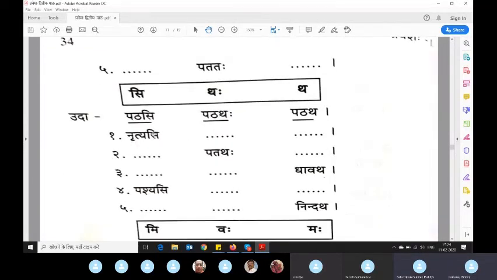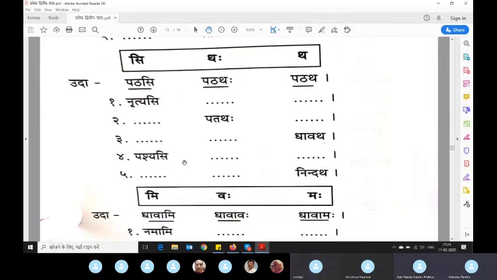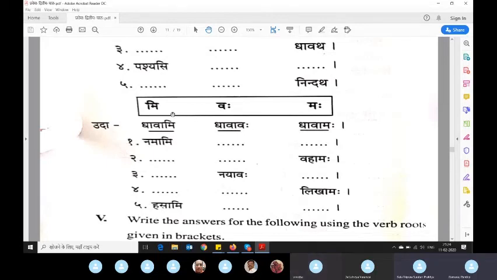Like pathasi, pathatha. Nrityasi, nrityatha. Patasi, patatha. From this you will see dhavasi, dhavatha. Pashyasi, pashyatha. Nindasi, nindatha. For Uttam Purusha, you will add mi, vaha, maha.